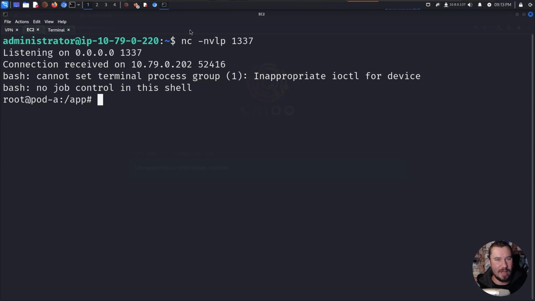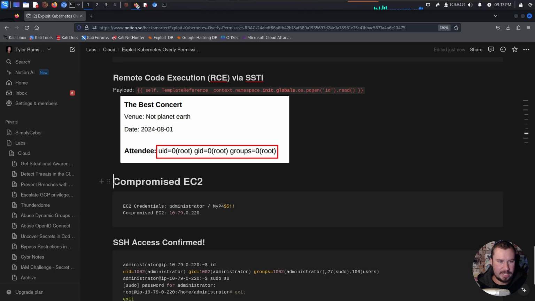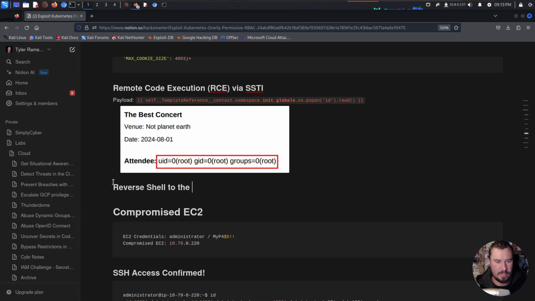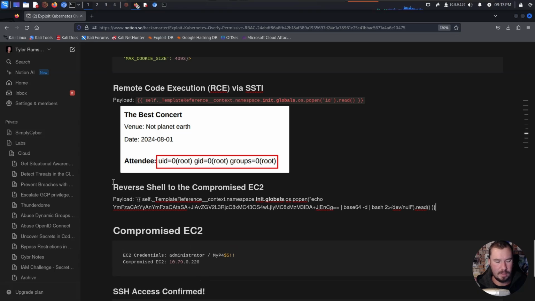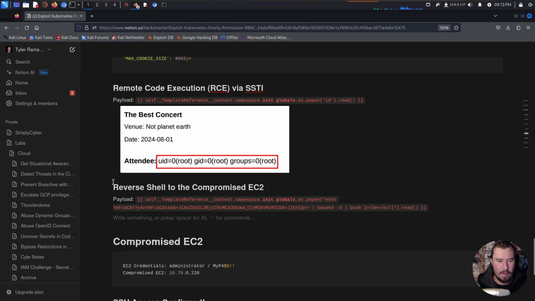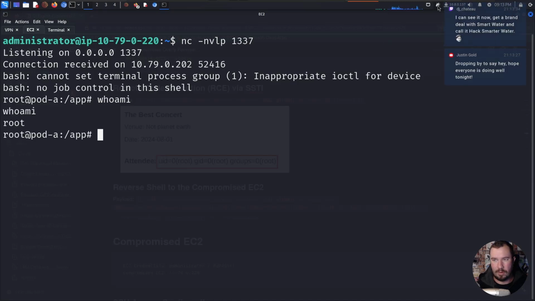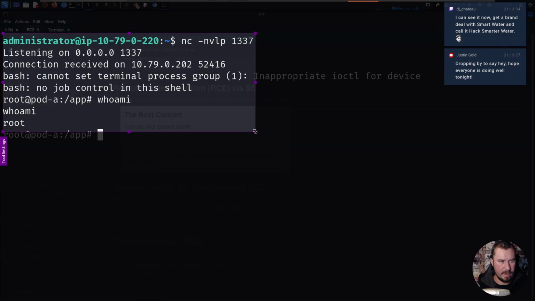But here we go. We have the shell right here. Let's go ahead and add this information to our notes so we don't forget it. We'll jump over to our notes. We have a remote code execution. And we'll do reverse shell to the compromised EC2 payload. Drop it in like so, and we can grab a screenshot of the terminal, right? We have this. Who am I? We are root, and we will grab a picture. Well, we'll just go like to that part right there. I think will be good enough.